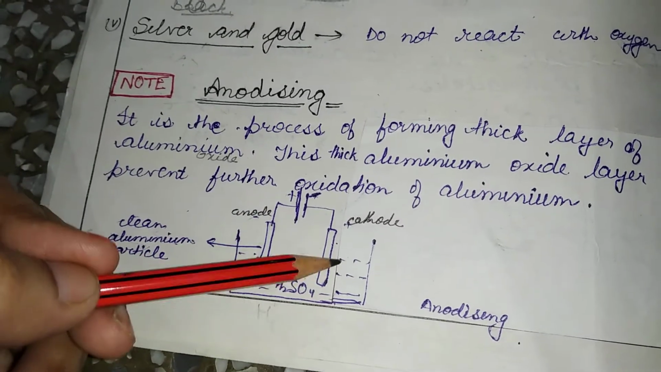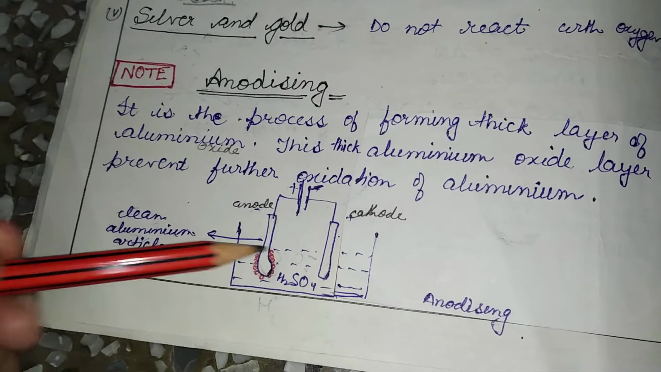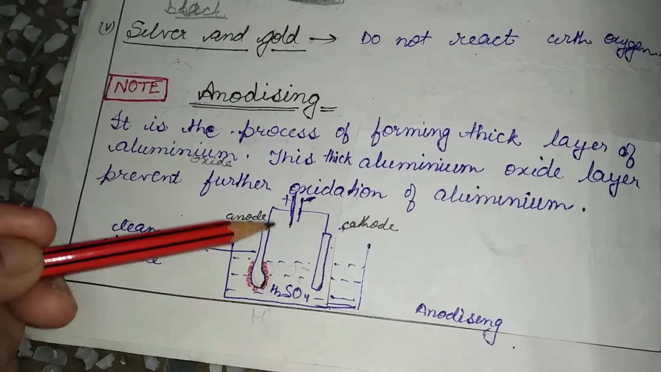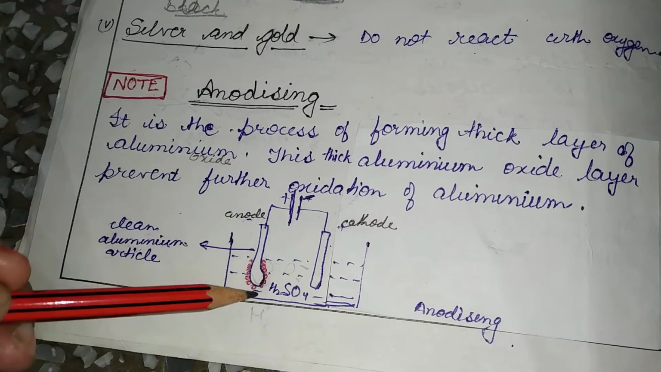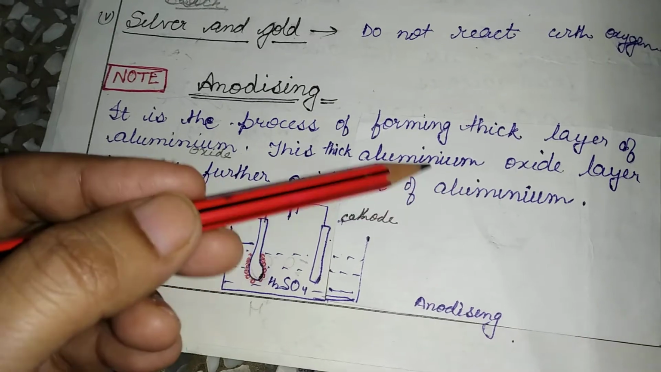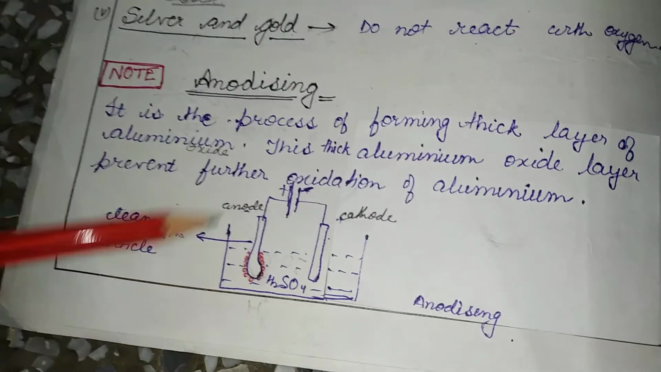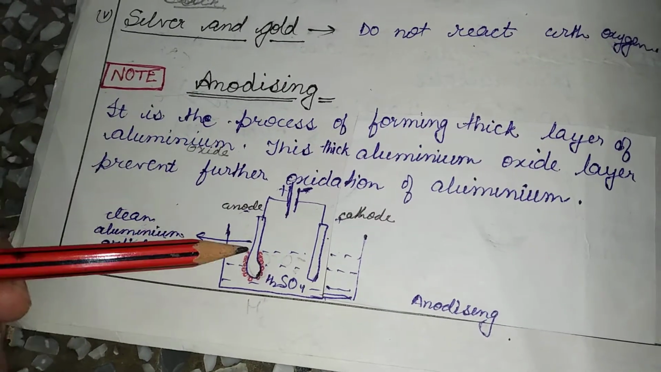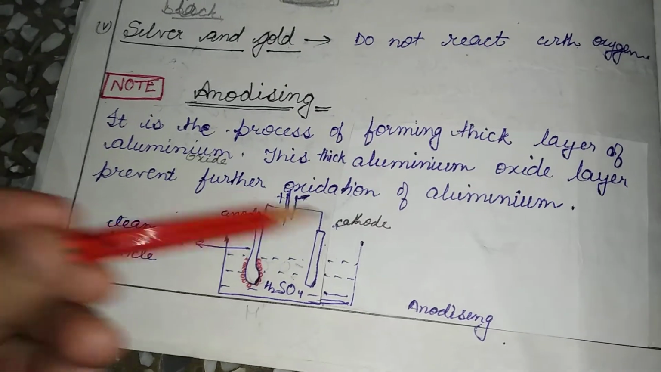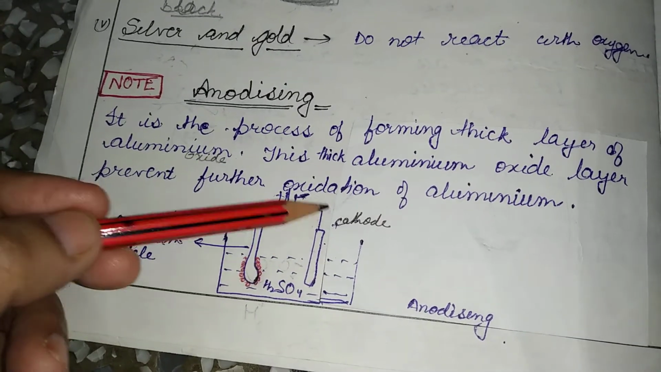How can we do it? Let's see. We take a container. It is just like an electrolysis process. We take a container and the thing that we have to anodize. Anodize means making an aluminium oxide layer over the aluminium. So the aluminium metal which we have to anodize, we connect to the anode. And another one is a carbon plate, a carbon electrode, which will be the cathode.